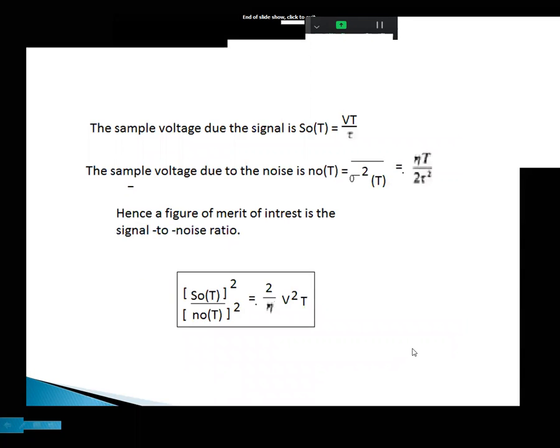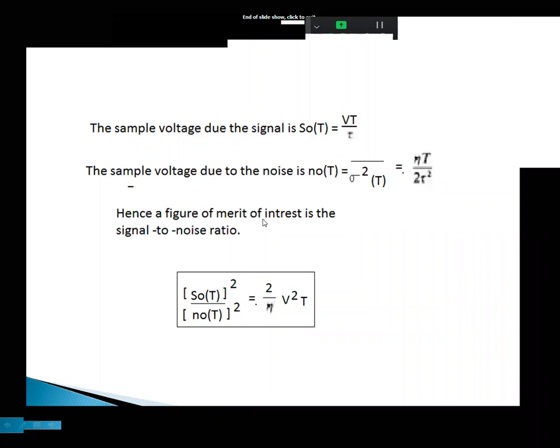Okay, now the sample voltage due to the signal is S naught of t, that is Vt by tau, as we saw in the previous one. The sample voltage due to the noise is n naught of t, whose variance is sigma naught square, that is eta t by 2 tau square.